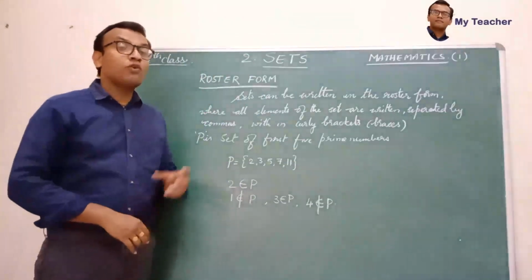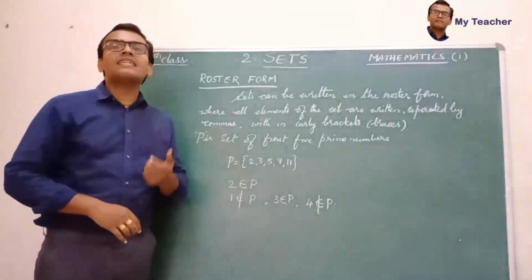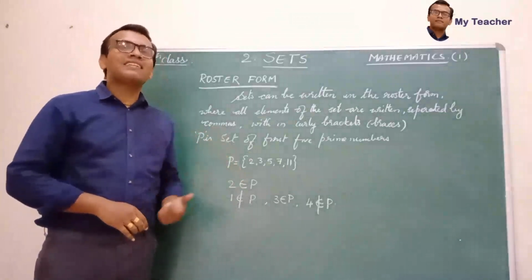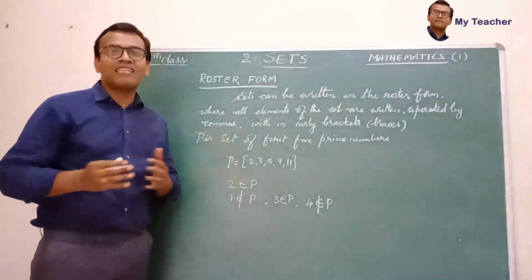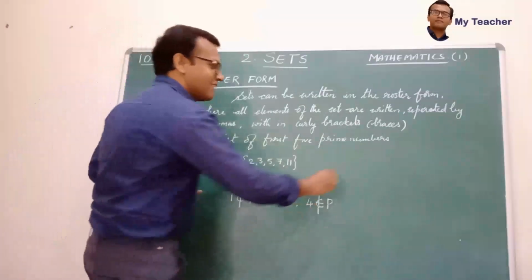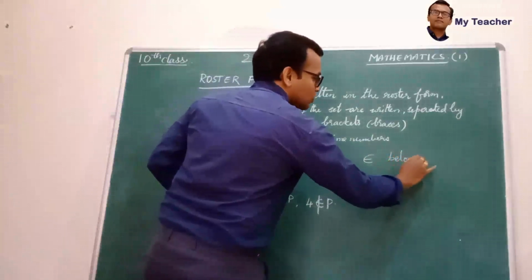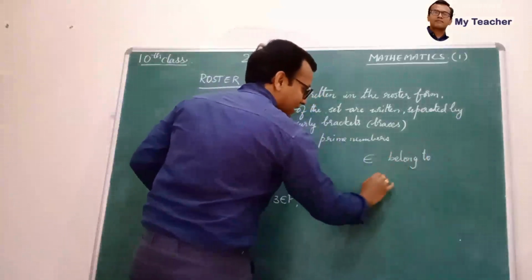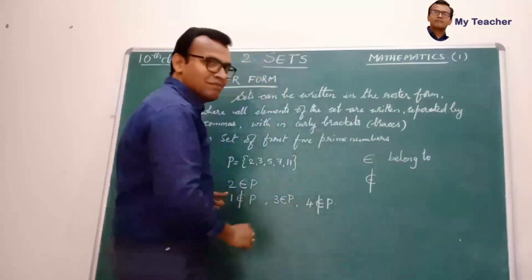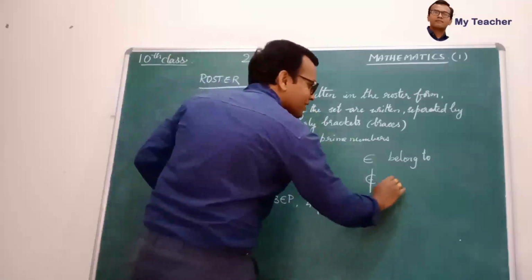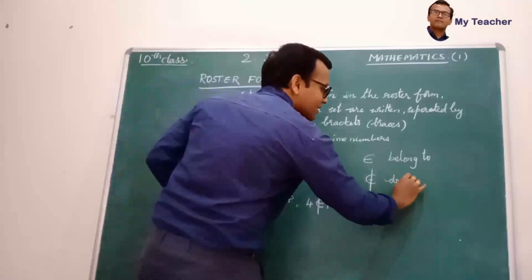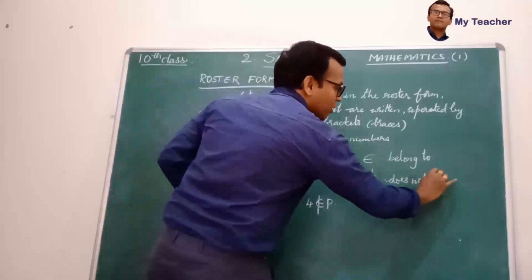So if you write the set in its roster form, we can write the belongingness of the elements using these symbols. This symbol is read as belongs to, and if the symbol is cancelled, it is read as does not belong to.